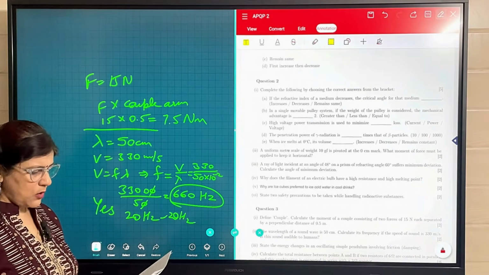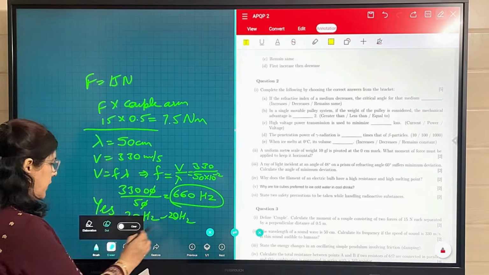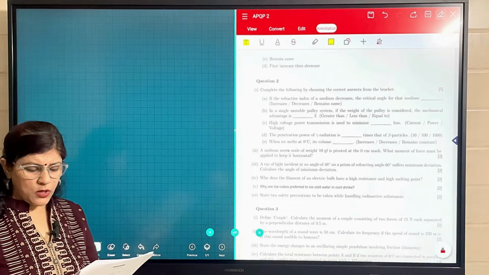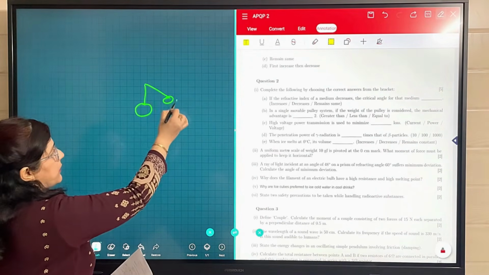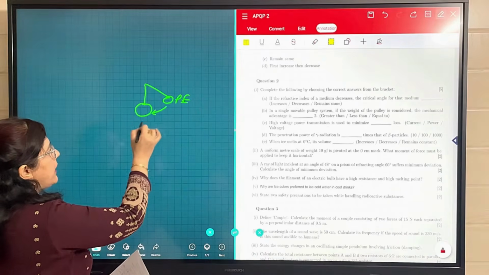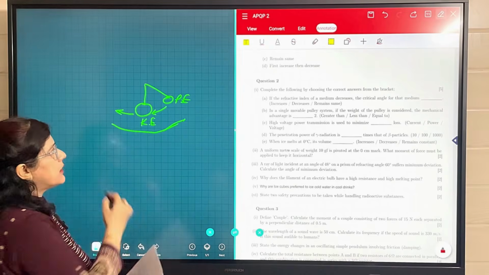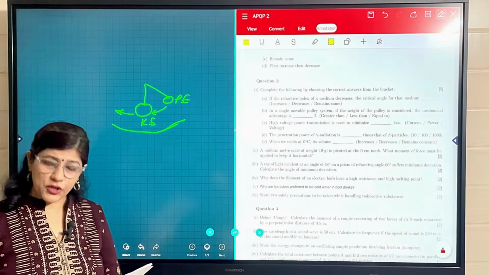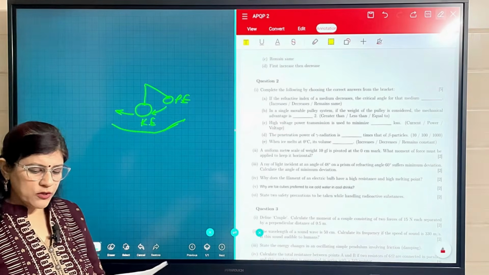State the energy changes in an oscillating simple pendulum involving friction. If we take friction also into consideration, the energy changes in an oscillating simple pendulum are: here it has potential energy, and while coming back it has kinetic energy. Similarly, going to potential then kinetic. So the general change is from potential to kinetic energy. But if we take friction into consideration, then the total mechanical energy will be reduced, because due to friction